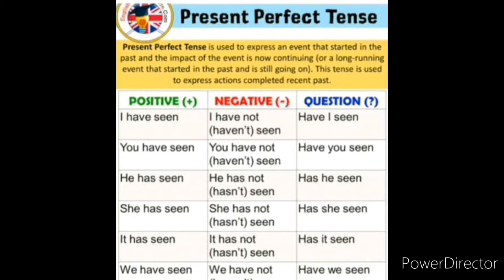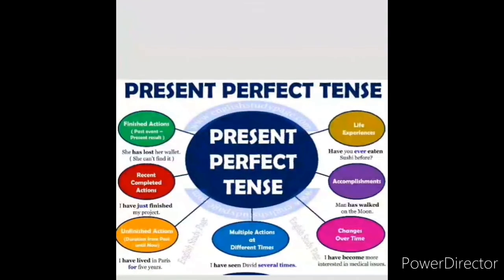You have seen. You have not seen, that is, you haven't seen. Have you seen? Same thing for all of these: I, you, he, she, it, we, you, they. Same thing for all the subjects. Okay. Now, present perfect tense is a finished action. See, in the green color circle I have given it to you perfectly.